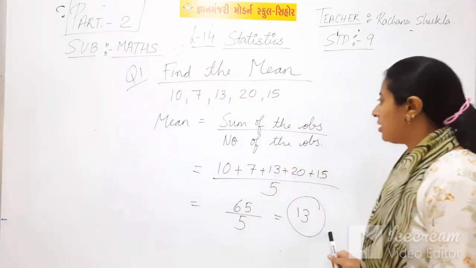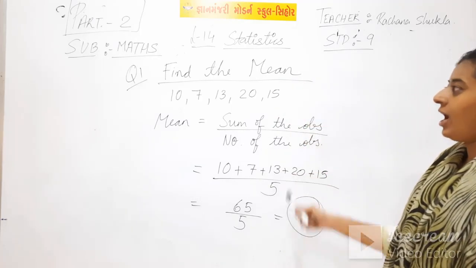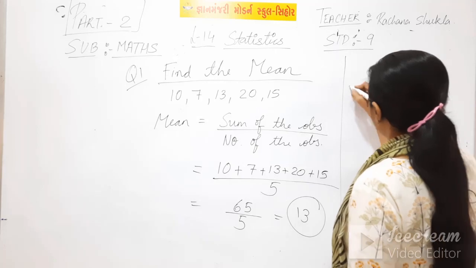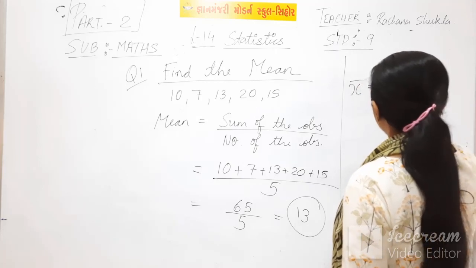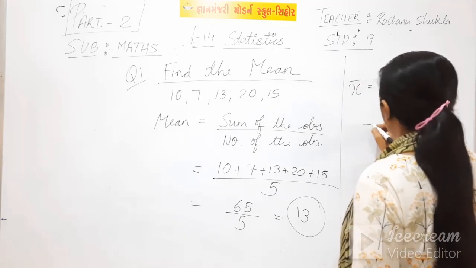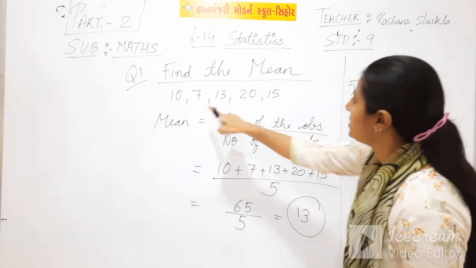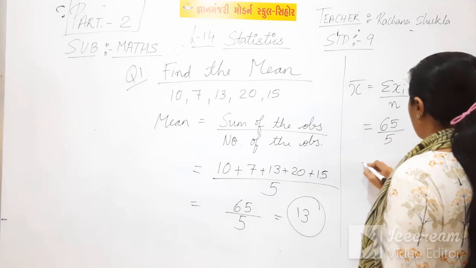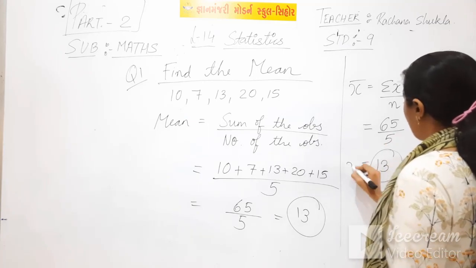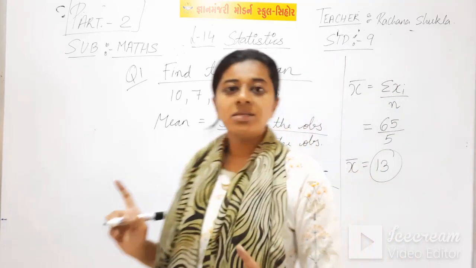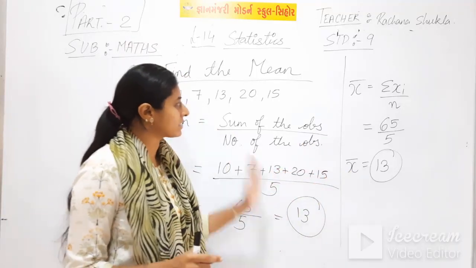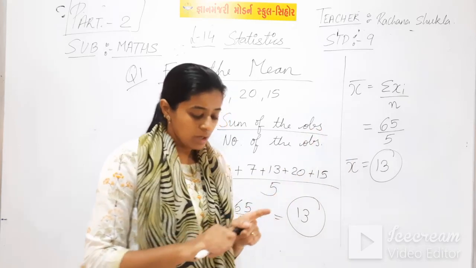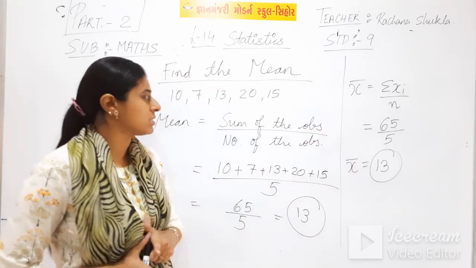Answer will be 13. This is the way how you will calculate mean. You can also write like this way: X bar equal to sigma xi upon n. That means sigma xi means the total, which means 65 upon 5, 13. X bar equal to 13. This is another method. The same thing you can write either this way or this way. Both the things are correct, students.